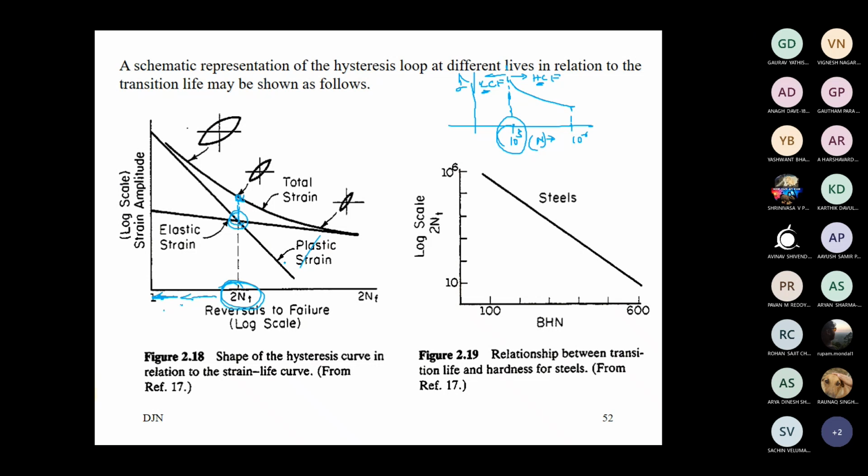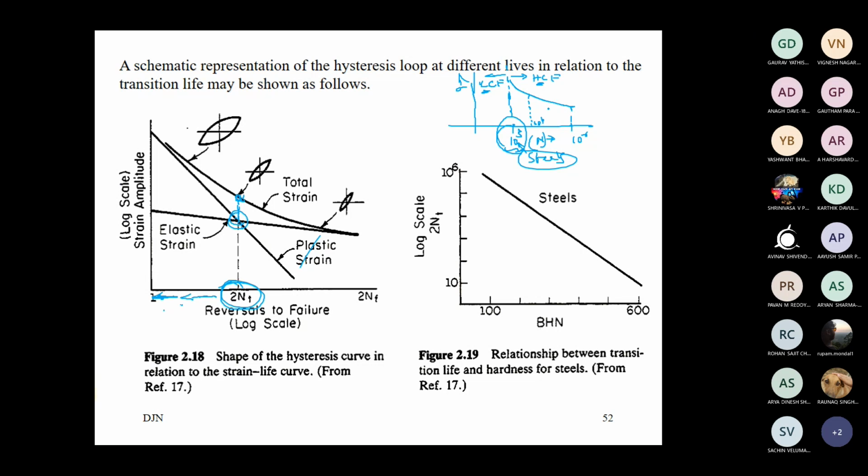I think now that concept is very clear to you, which earlier in our chapter 2 we had only mentioned. The high cycle fatigue approach can be used only in the high cycle fatigue region. Theoretically or ideally, based on our observation, this is for steels actually. For steels, this term, 10 to the power 3 to 10 to the power 6, but not necessarily. In today's research, people have observed that even for lives between 10 to the power 3 and 10 to the power 4, the SN approach is not giving the best result. Only approximate behavior we can predict, and better is the strain life approach.